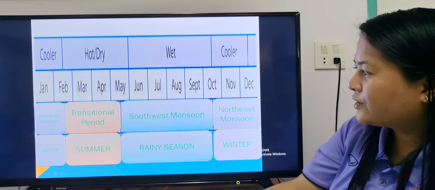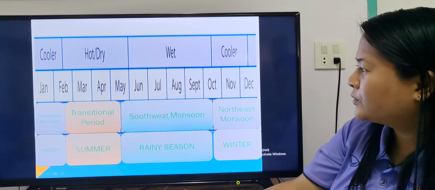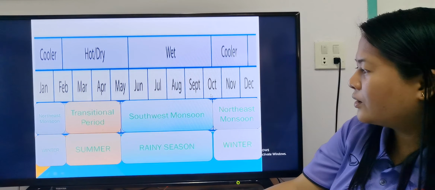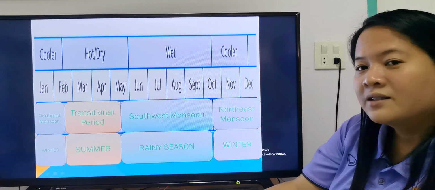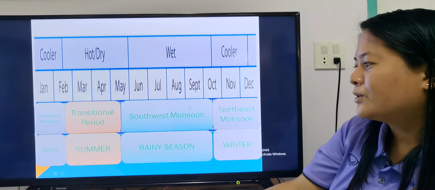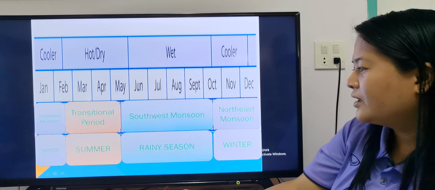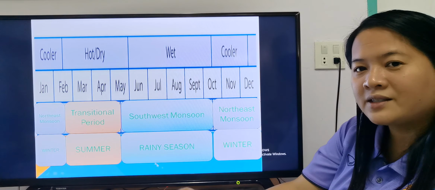And after mid-May up to mid-October, that's the southwest monsoon. So we have the winter, and then summer, and then the rainy season.